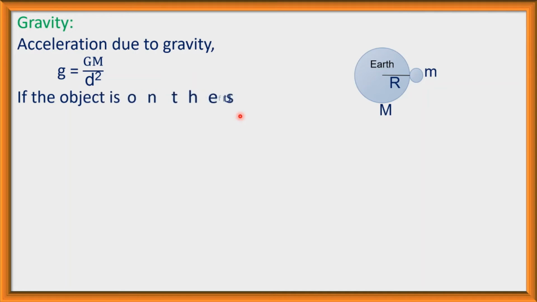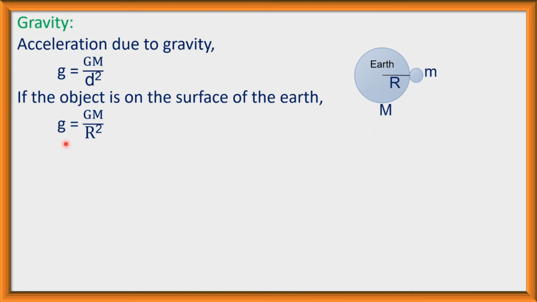Now if the object is on the surface of the earth, here the radius of the earth is capital R. If the object is on the surface of the earth, then the distance between them, d, is equal to R. From the earth's center to the object is R. So g is equal to GM divided by R square, not d square. Instead of d, here the distance is capital R. So acceleration due to gravity on the surface of the earth, g is equal to GM divided by R square.